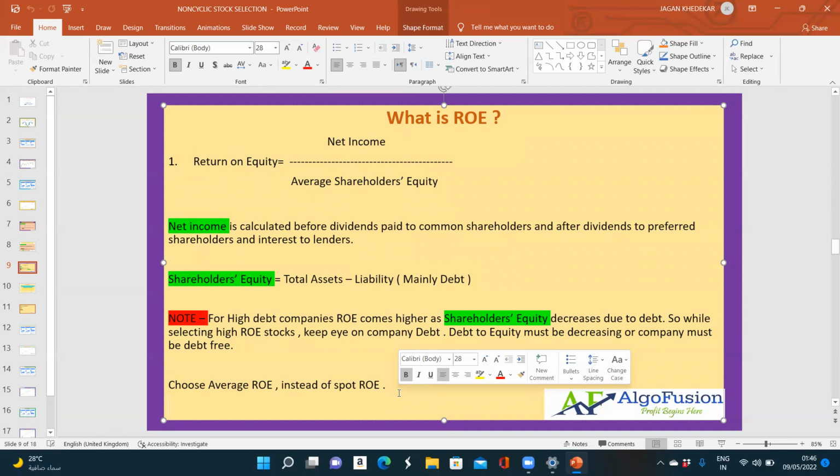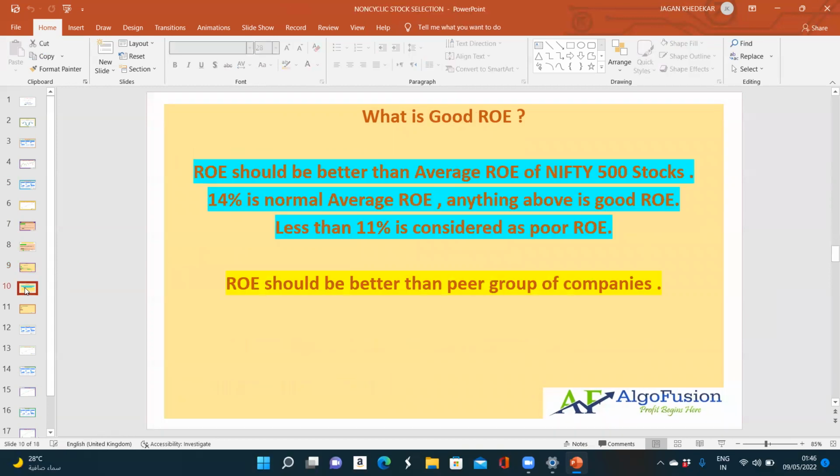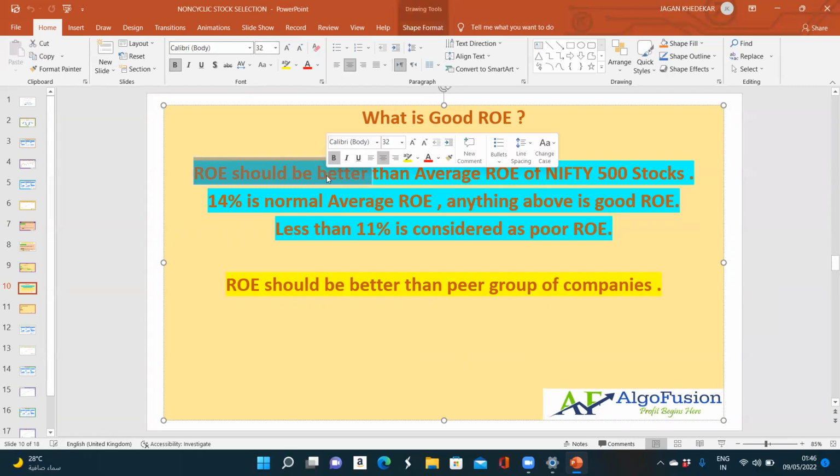Choose the average ROE. So what is a good ROE? A good ROE should be better than the average ROE of Nifty 500 stocks. Normally 14% is the average ROE, so any ROE above 14% is considered a good ROE.